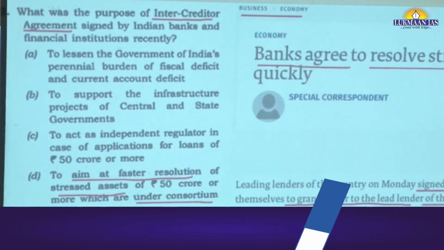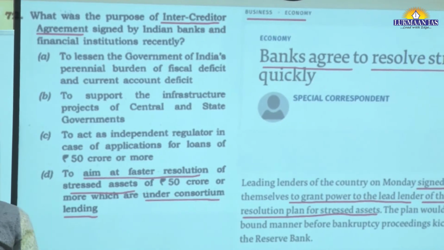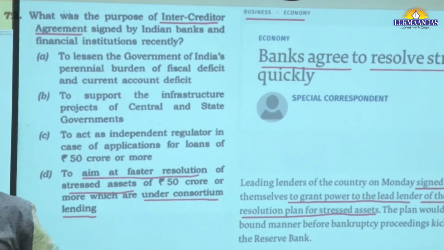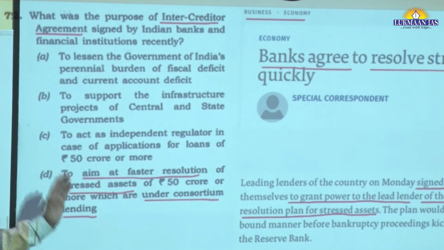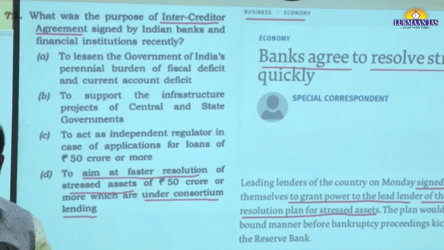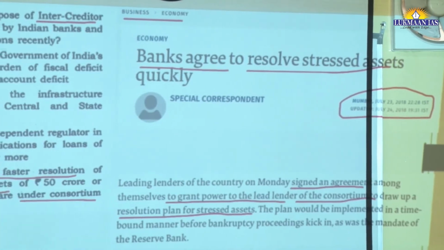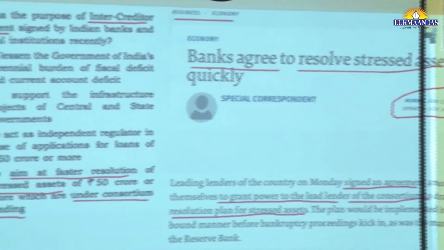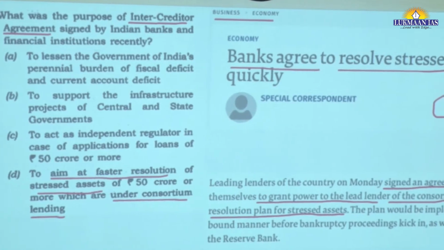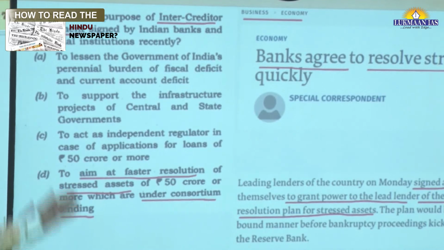Okay. Next example from the economy section. What was the purpose of the inter-creditor agreement signed by Indian banks and financial institutions recently? Now this is from current affairs, from the economy section. The same news was there in the Hindu: Banks agreed to resolve stressed assets quickly. The heading itself suggests, look at the fourth option, to aim at the faster resolution of stressed assets. This much statement is sufficient to answer from these four statements.